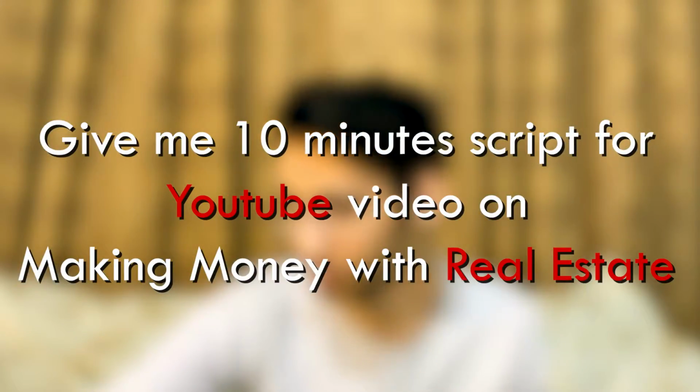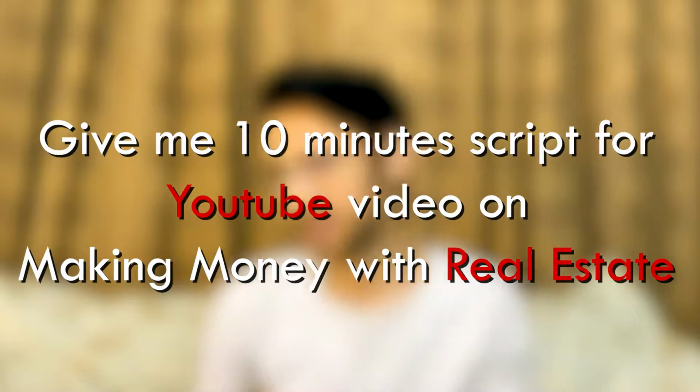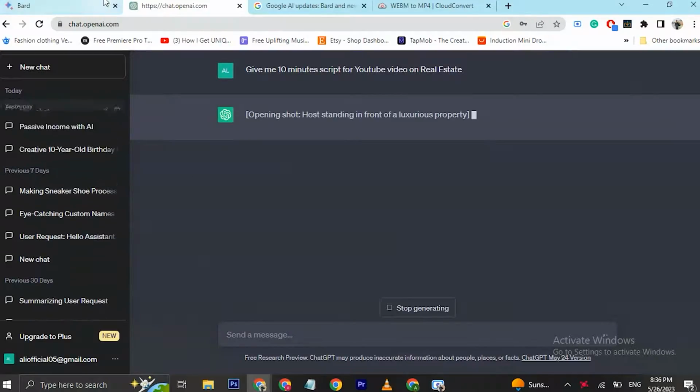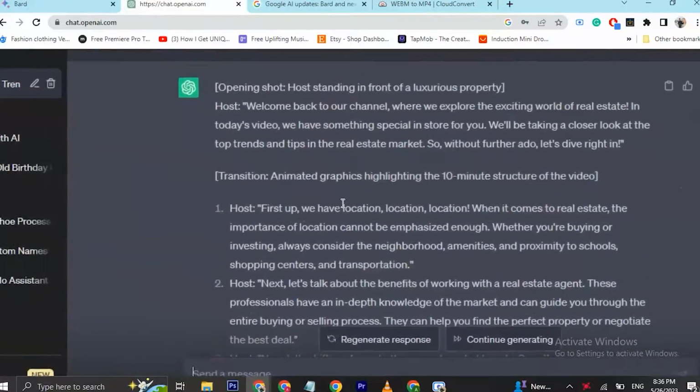Now let's compare both AIs by searching the same prompt on both platforms. Let's search, for example, give me a 10-minute script for a YouTube video on making money with real estate. Now paste it on Bard AI and paste it on ChatGPT as well. In this, I will prefer ChatGPT for now because it gives us extra information without us asking for it. For example, it tells us how to open a shot and how to close a shot.